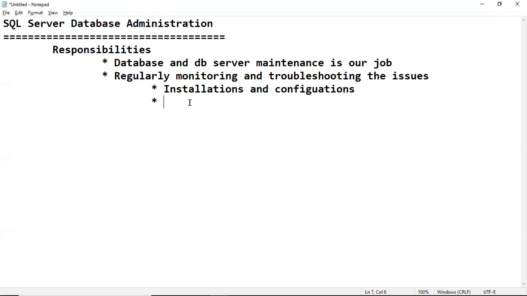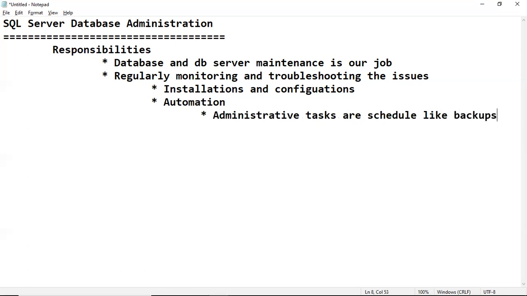The same way, implementing automation. Generally, most of the tasks, like 85%, 90%, we are going to schedule. Administrative tasks are scheduled. Backups are scheduled.